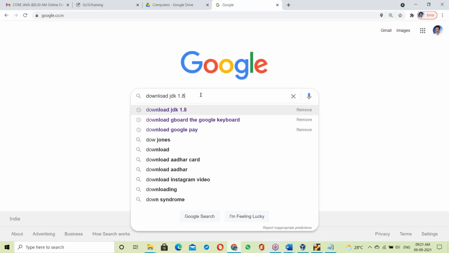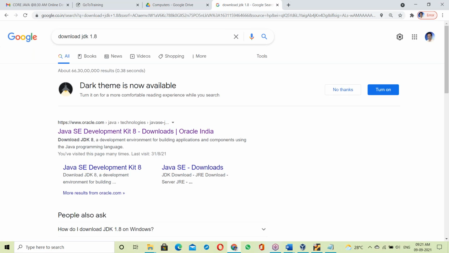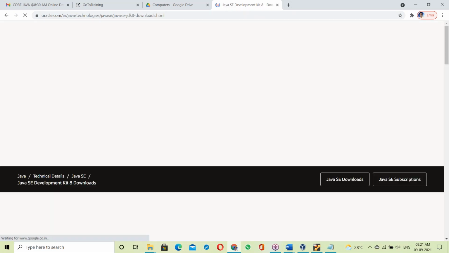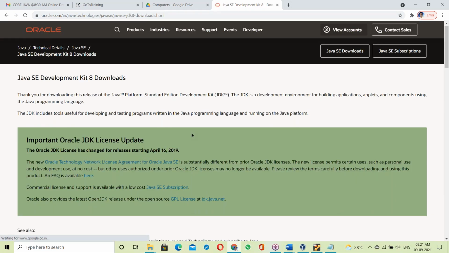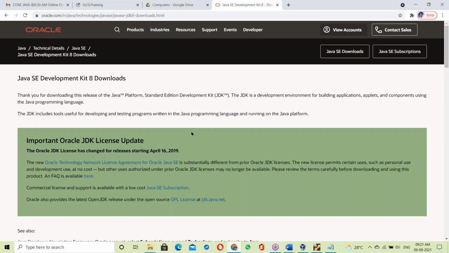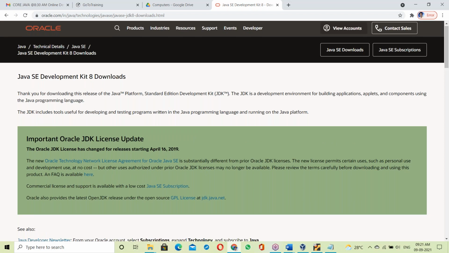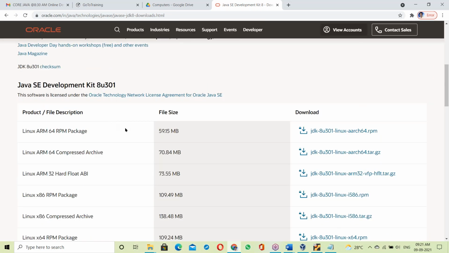For example, download JDK 1.8. In your syllabus, first we start with 1.8, next 1.9, then 11 and 13 we will discuss. See this, Java downloads, Oracle India. Java is now with Oracle Corporation. Java was taken over by Oracle Corporation. From here you can download.